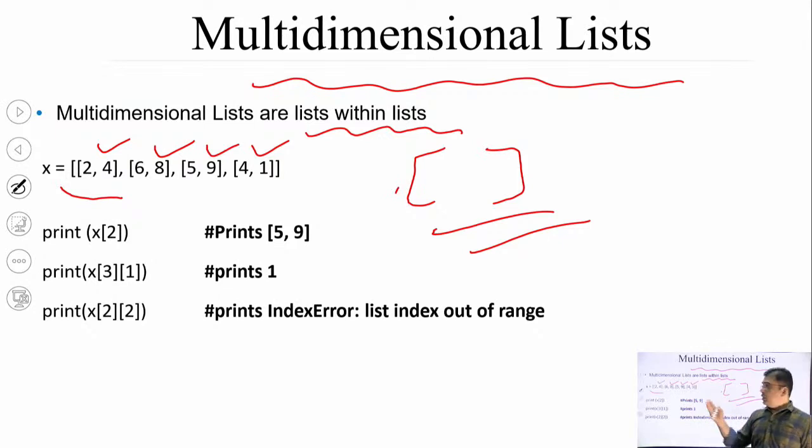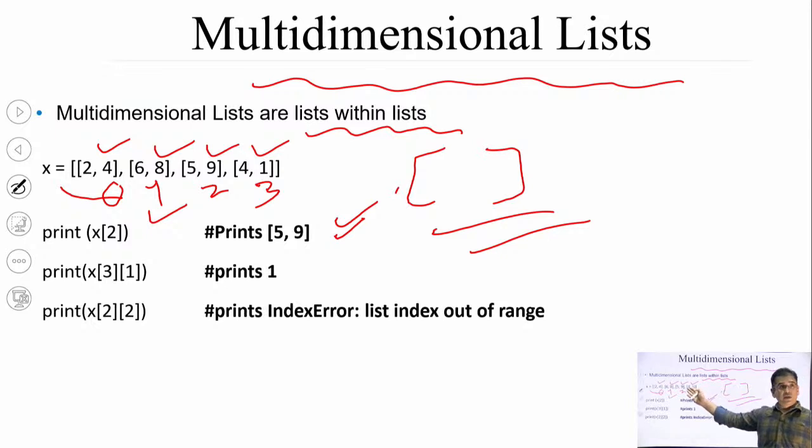Now I want to print different elements of these lists. First, print x[2]. It means I want to print the element stored at index 2 within the list x. As you know, by default the index starts from 0, 1, 2 and 3. So the element stored at index 2 is 5 9. So this print x[2] will print the output as 5 9. Here I have given only one dimension of a multi-dimensional list, so all elements at that dimension are printed.